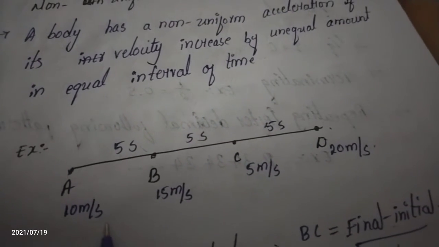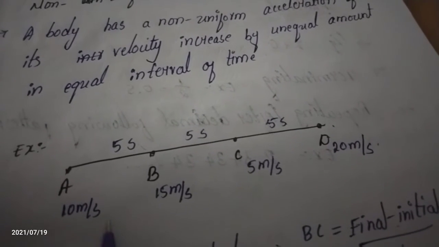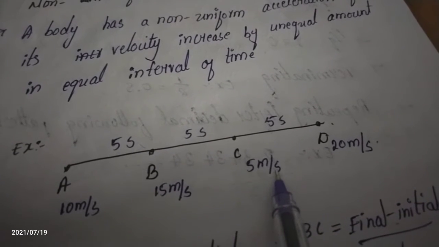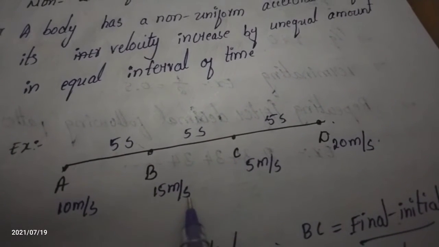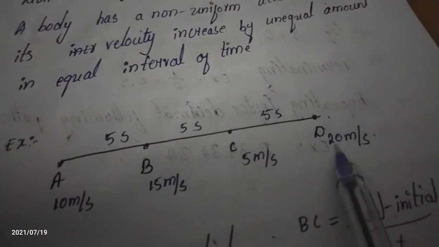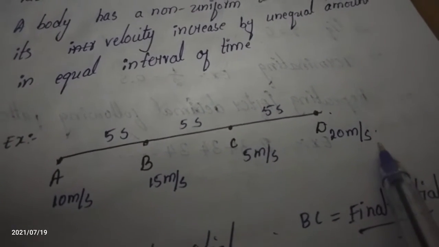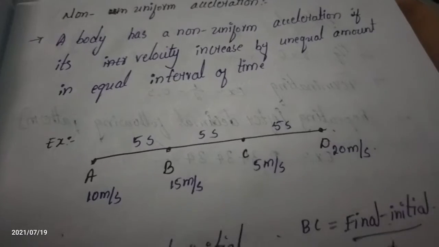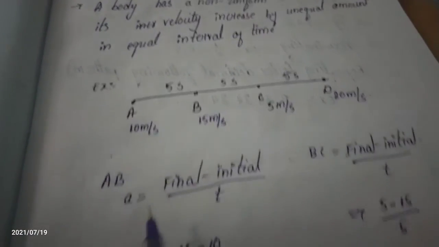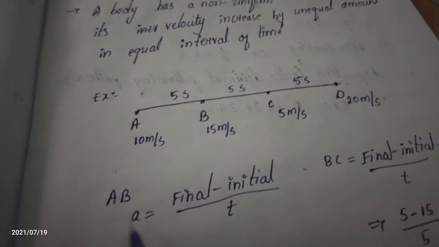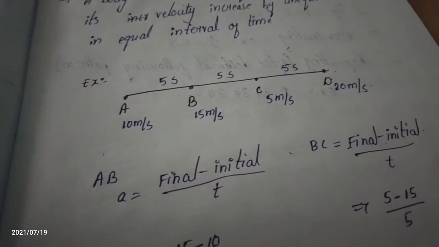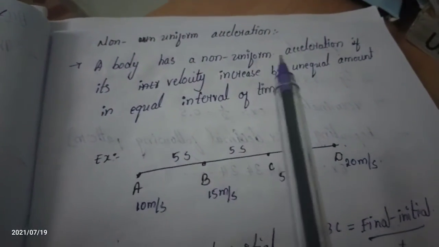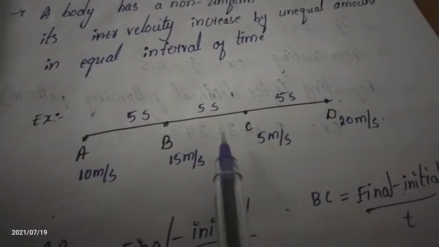The velocity at point A is 10 meter per second, at point B it is 15 meter per second, at point C it is 5 meter per second, and at D it is 20 meter per second. When the velocity is different, the acceleration is also different. Let's find the acceleration. What is the acceleration formula? Final velocity minus initial velocity by time. We are discussing non-uniform acceleration, and we are finding the acceleration from A to B.